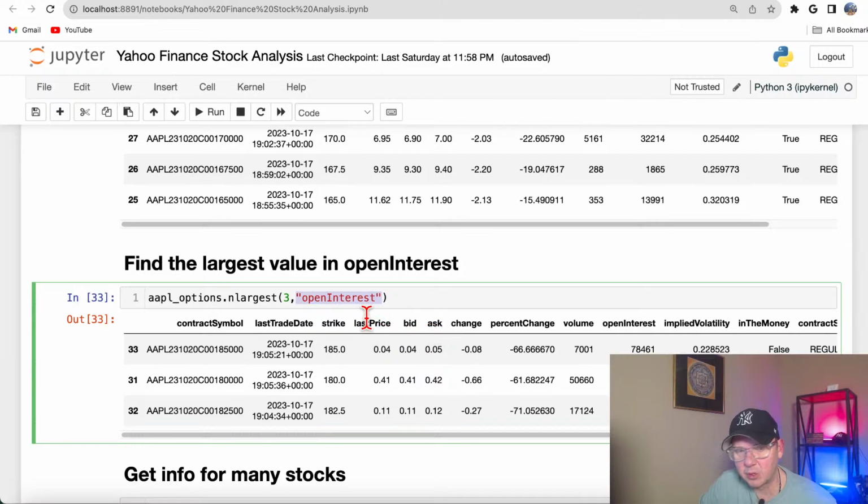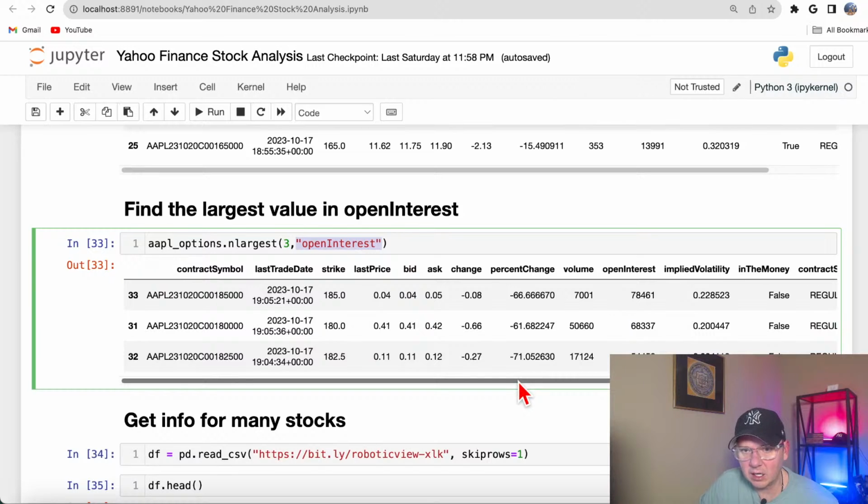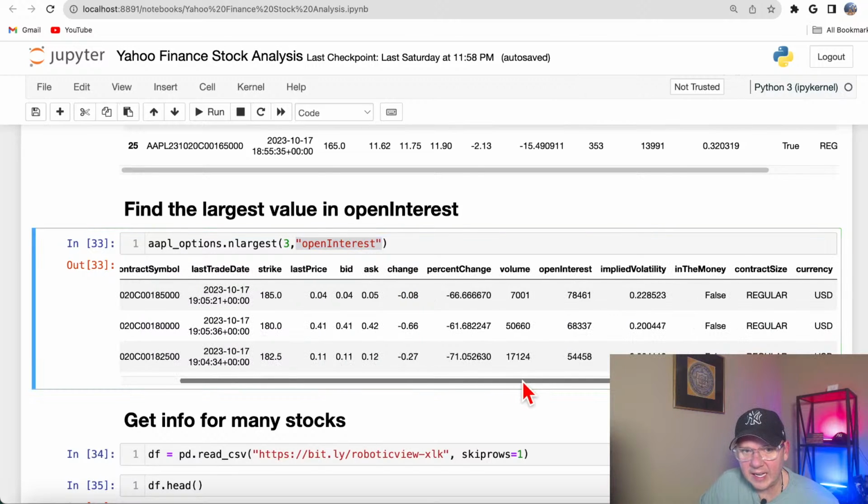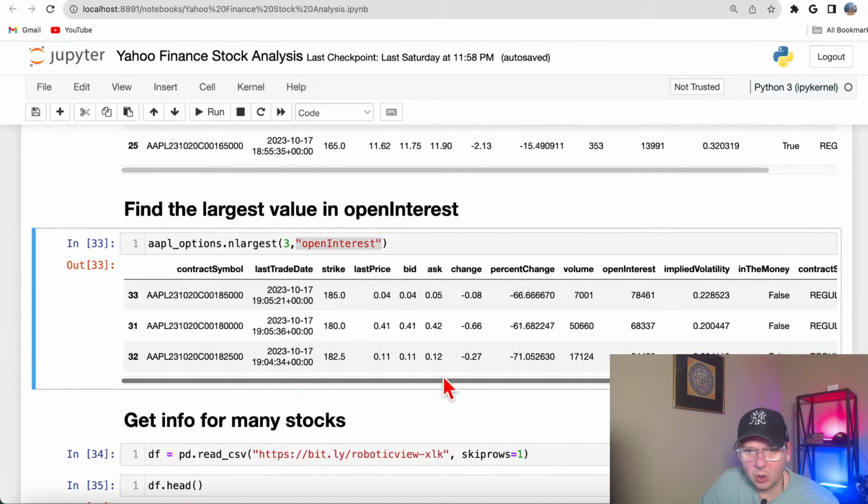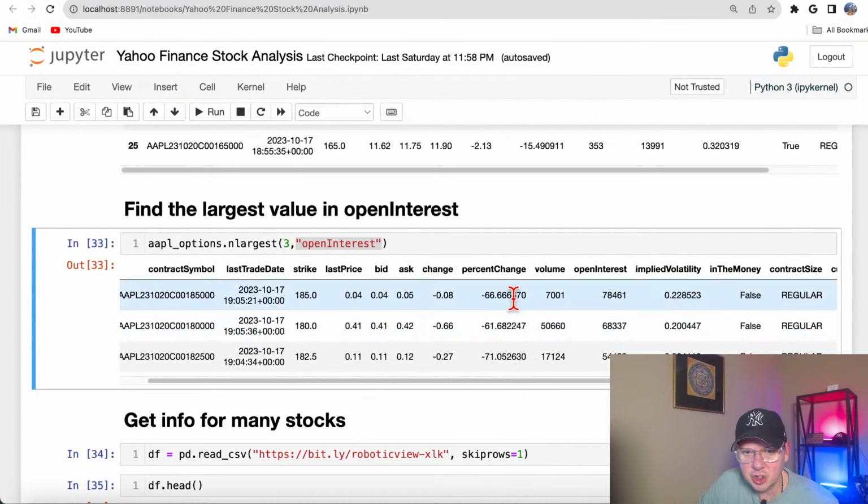In this case, I want to go by open interest. So here I will get 3 calls with the largest open interest. Also, you could go by implied volatility. Again, it all depends on what you're doing and what you're trying to analyze.